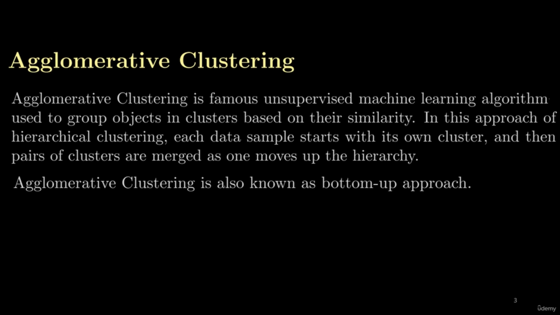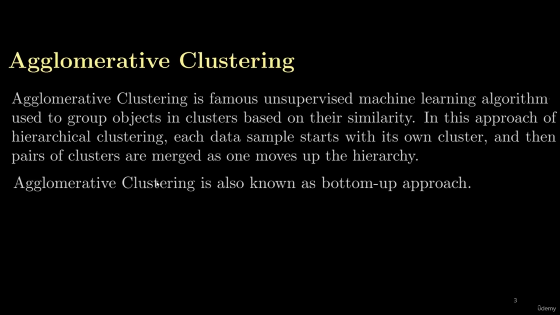At the start of the agglomerative clustering algorithm, we assign every data point its own cluster, and then we start merging the clusters based on similarity, based on distance, and then we move up so that we end up with a single cluster. Based on this approach, agglomerative clustering is also known as the bottom-up approach, because we start from single data points, consider that every data point has its own cluster, and then move up by merging the similar clusters together.